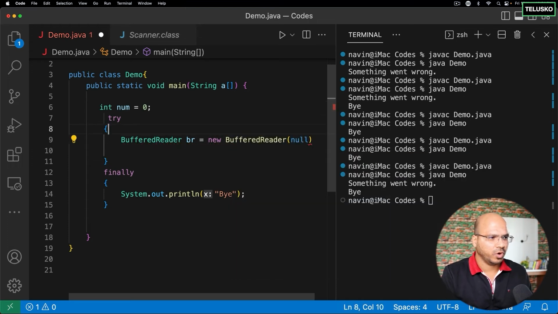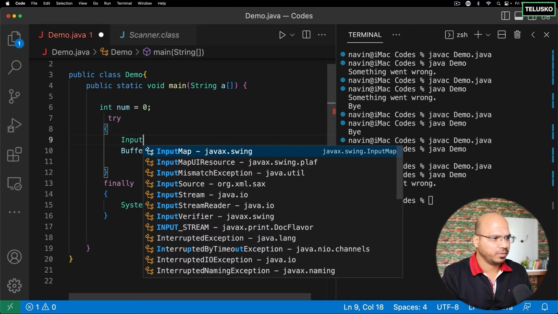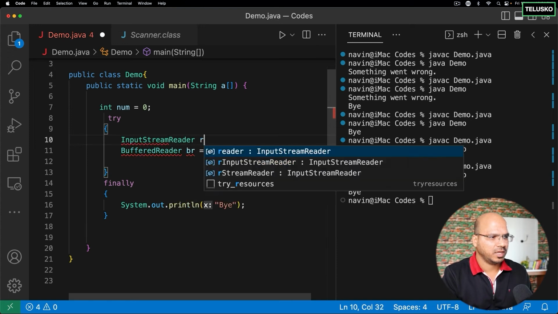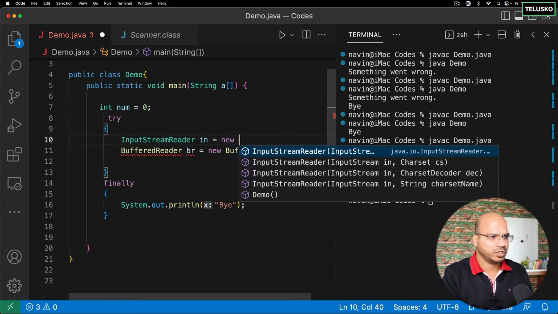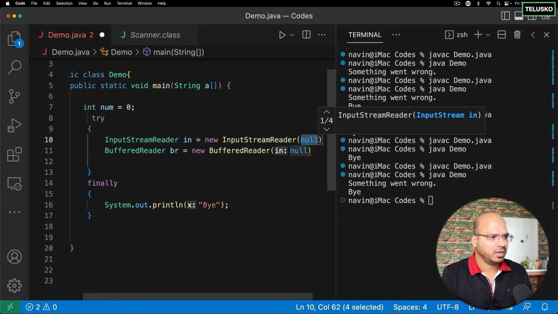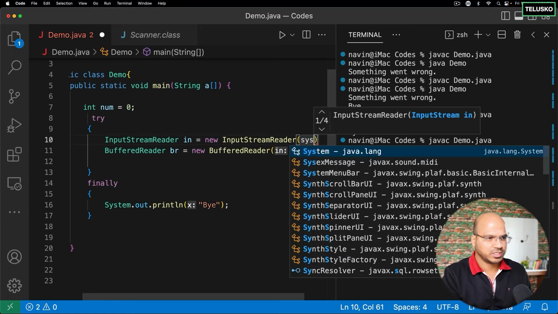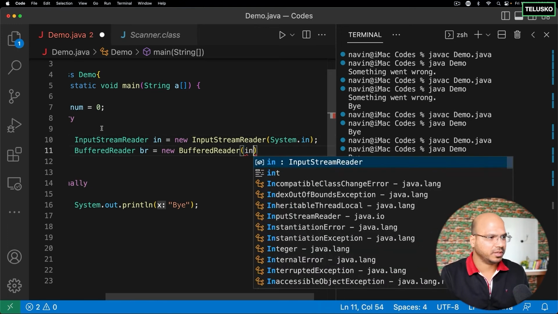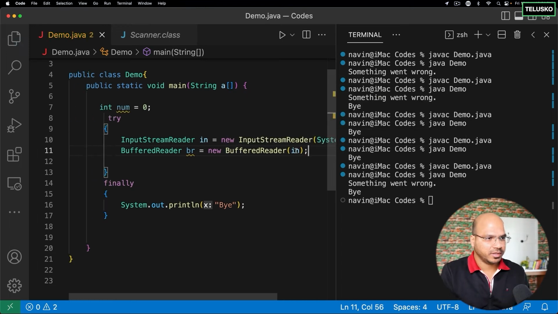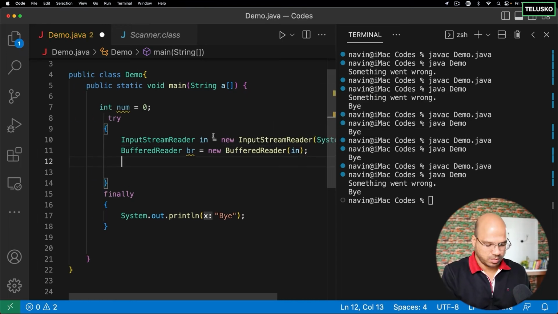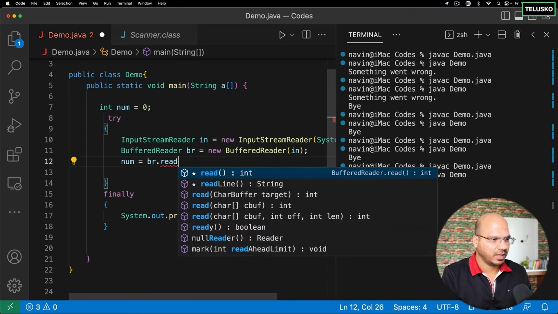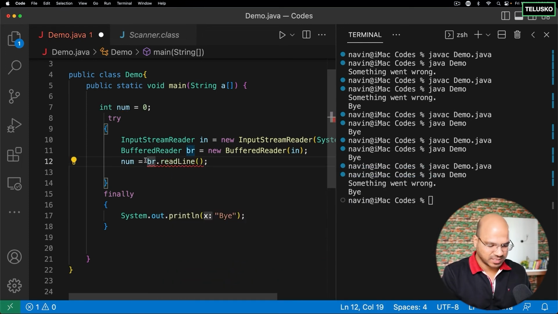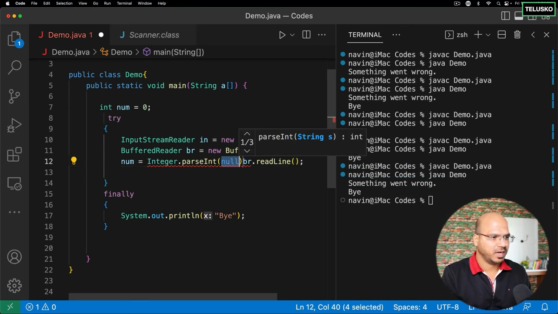And we know if you want to work with BufferedReader, first you have to get an object of InputStreamReader. We'll say in is equal to new InputStreamReader, which will take the object of System.in, right? And here you can pass this in, which you have created here, okay? And using this BufferedReader, we can say num is equal to br.readLine, and then we have to parse it, right? We have to say Integer.parseInt.